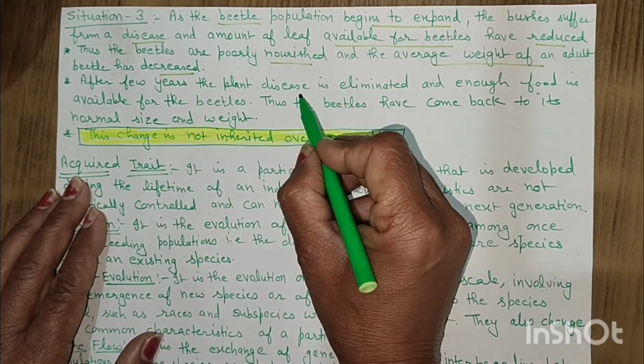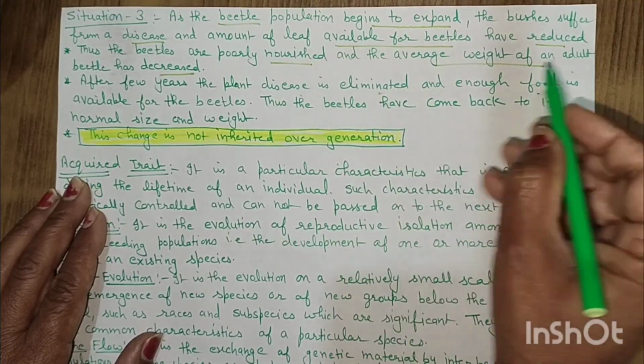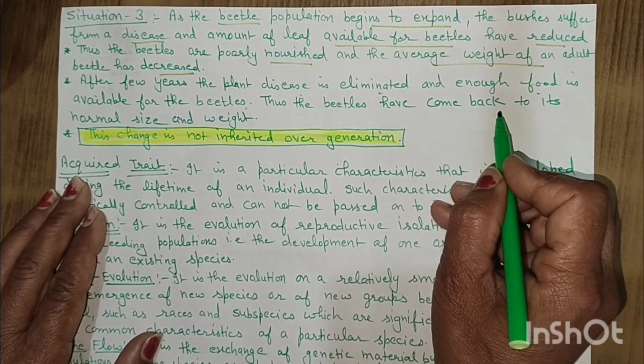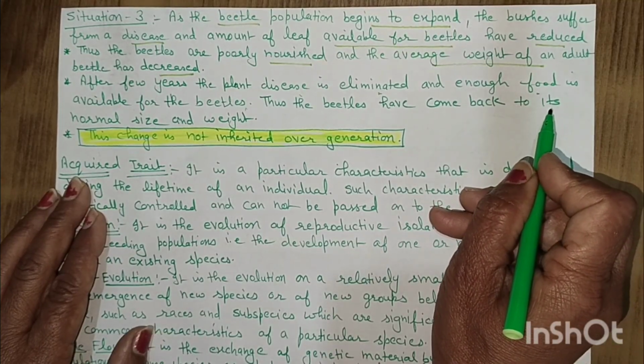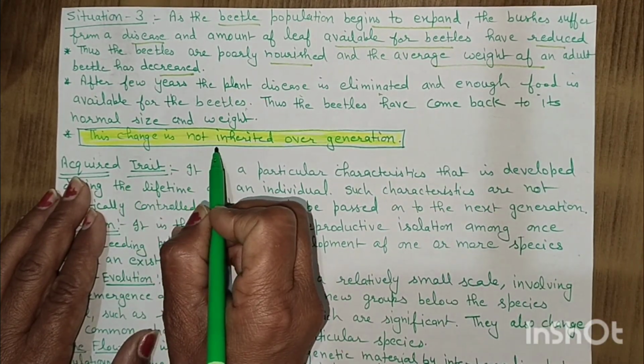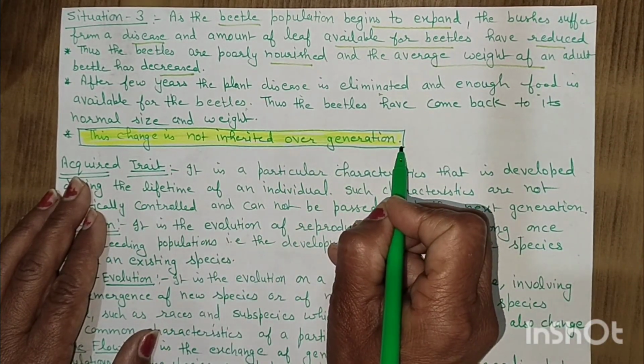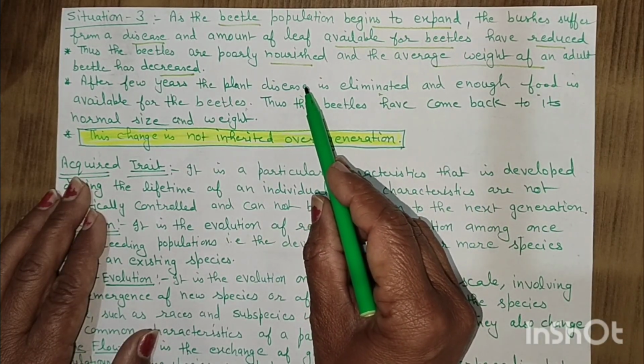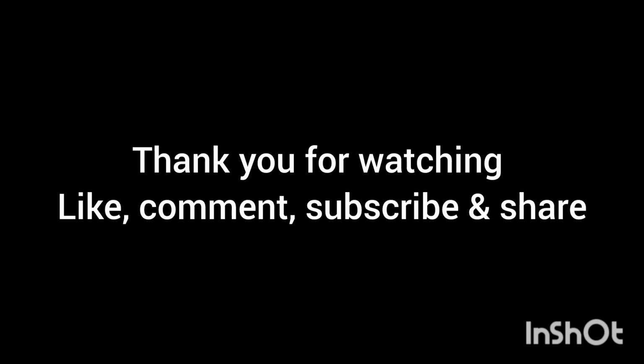After a few years, the plant disease is eliminated and enough food is available for the beetles. Thus, the beetles have come back to their normal size and weight. This change is not inherited over the generations because the disease was in the bushes, not in the beetles.